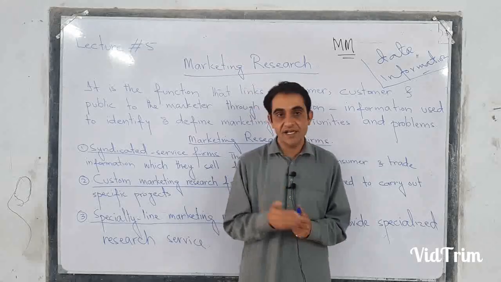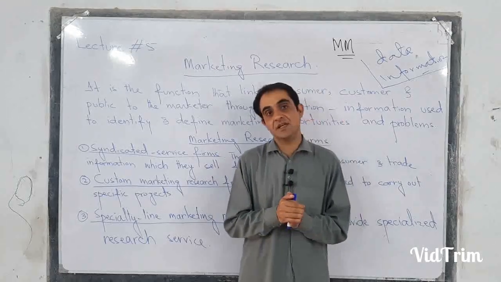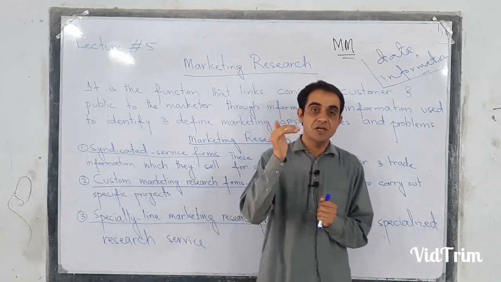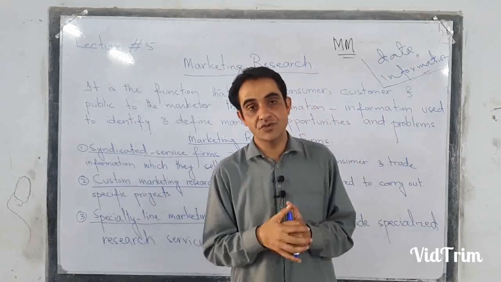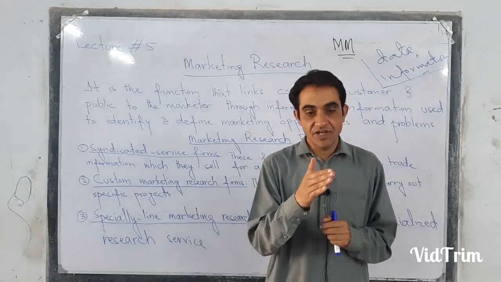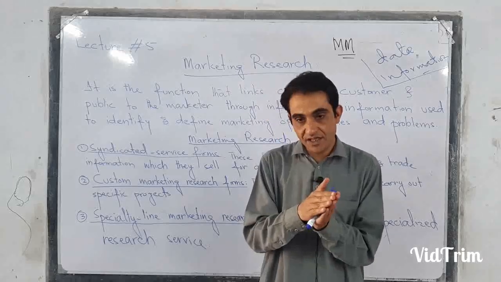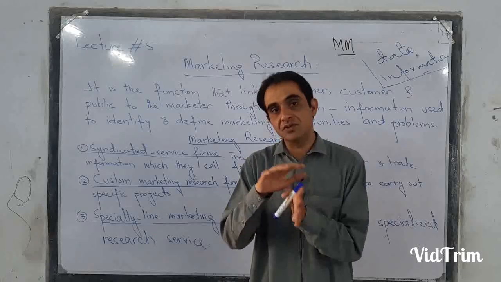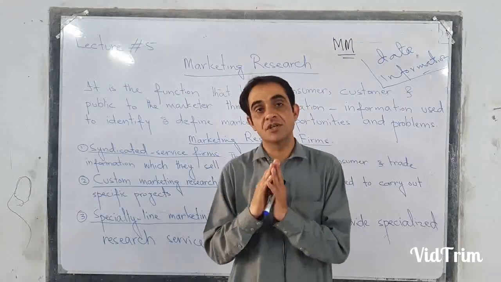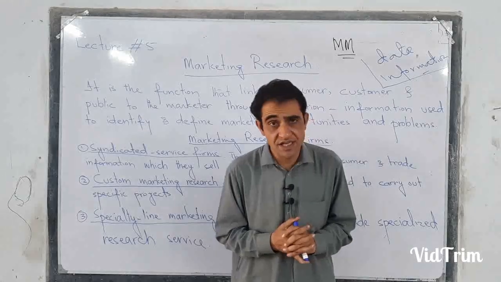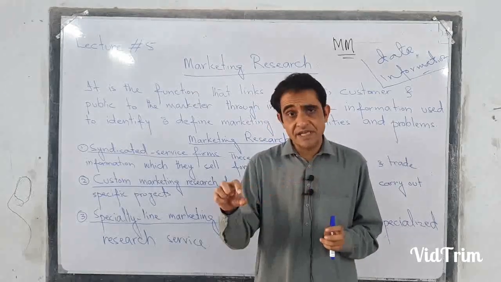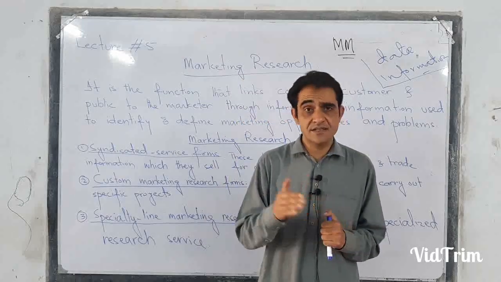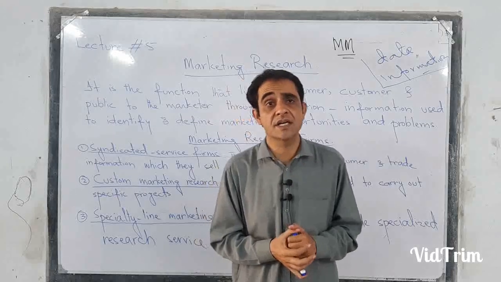Now what is meant by scientific method? Scientific method means that there is a logical, step by step process which is used for collection of data. Then we are analyzing the data, then the conclusion is forwarded to the report, and the report is submitted to different departments. So this process is called scientific method, which is a little bit technical, that we will discuss in a coming class, in the class of marketing research.